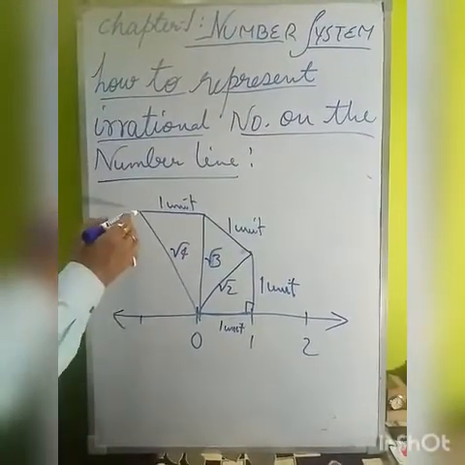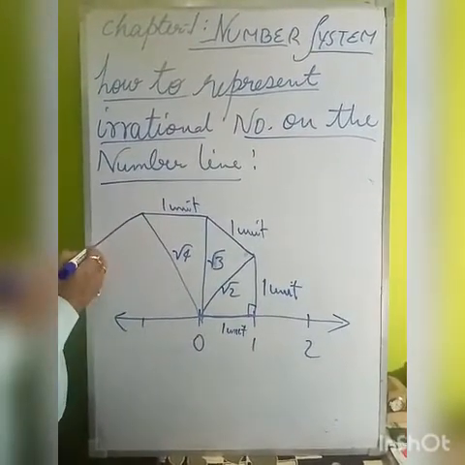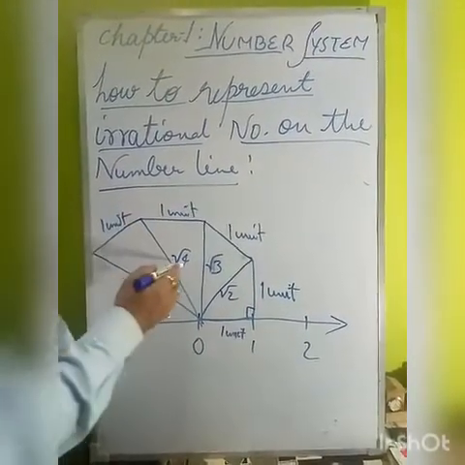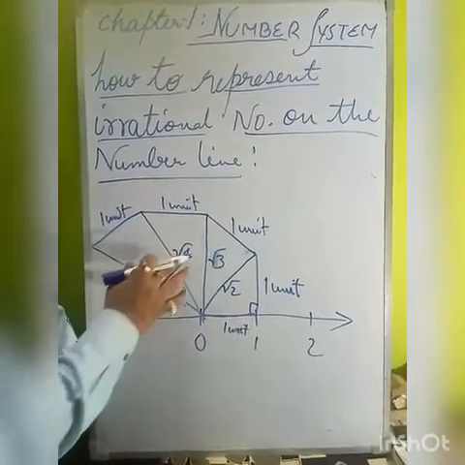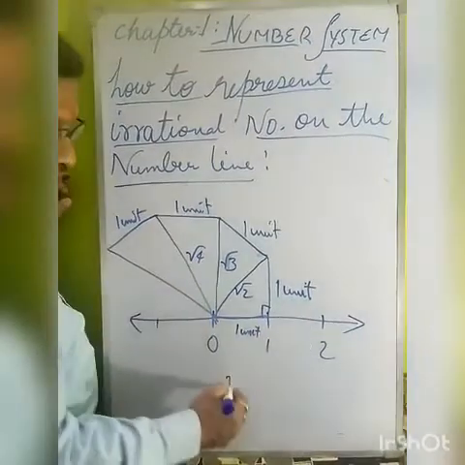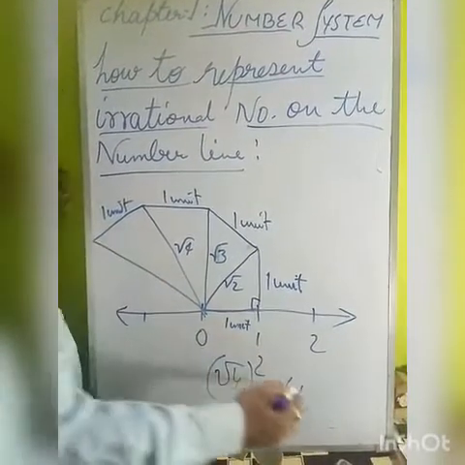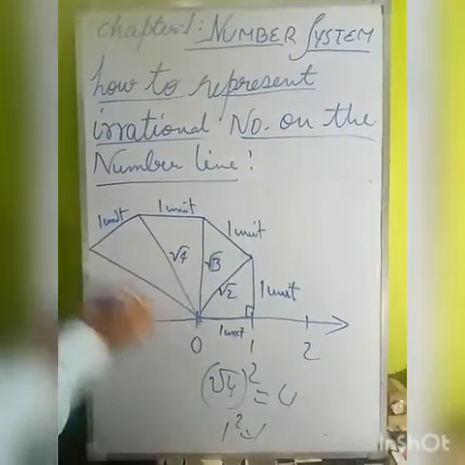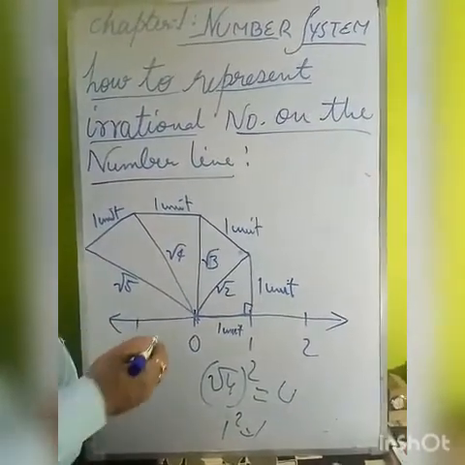Now again, on this we will draw one perpendicular, and join it like this. This will also be 1 unit. I am applying the Pythagoras theorem here: this square plus this square is equal to this square. Under root 4 square will be 4, and 1 square will be 1. So 4 plus 1 will be 5, and the value of this will be under root 5. Now you can see how I am representing the irrational numbers.